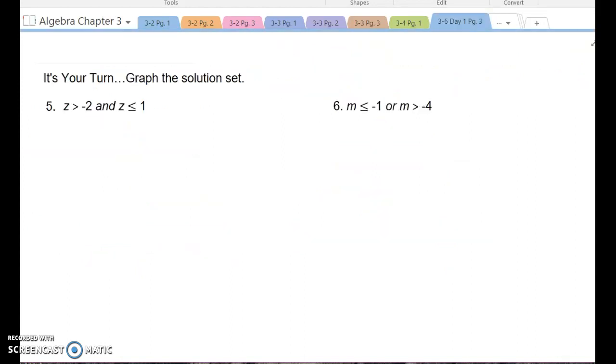And now, the moment you've all been waiting for, it's your turn. Please graph the solution sets. If it makes sense to you to think about them each individually, like I showed you, and you've got the three lines, you certainly can do that. If you can graph one and graph the other and then make the decision about where do they cross over, how does that work, that's fine as well.